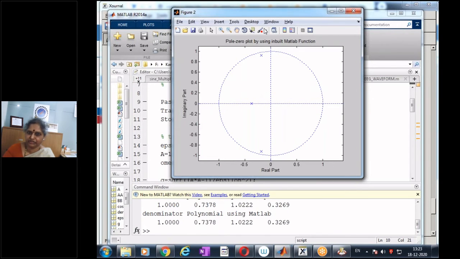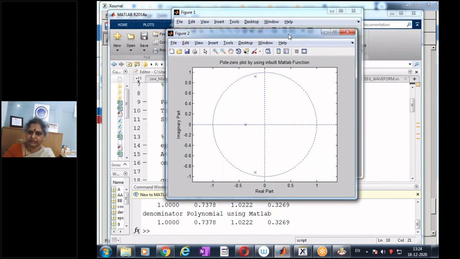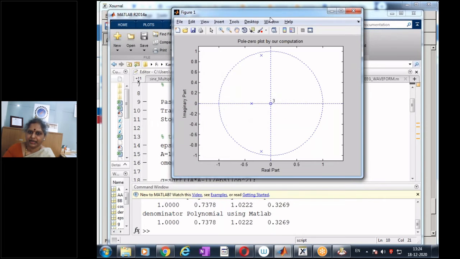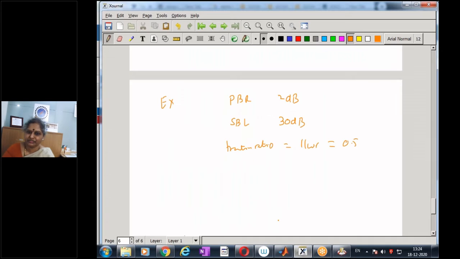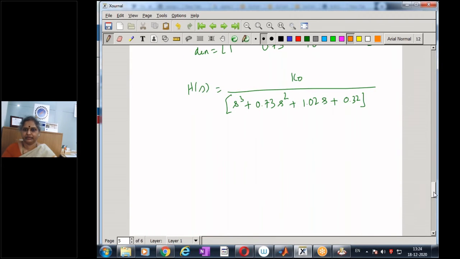So once again, we have a third order system, and the design polynomial is also the same, 0.73, 1.02, etc. So we're getting the same filter. Where I have increased my transition band, but I've retained the same loss, and hence my order of the filter still remains as 3, and I'm getting the same polynomial.